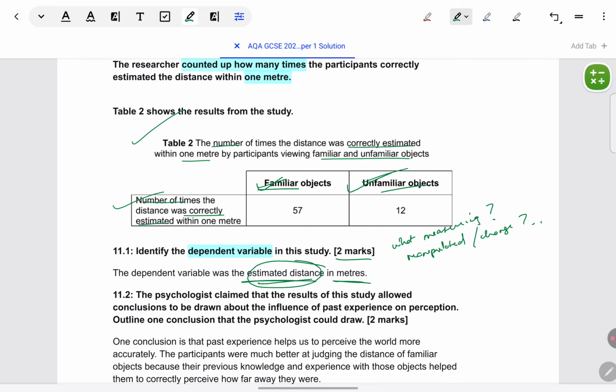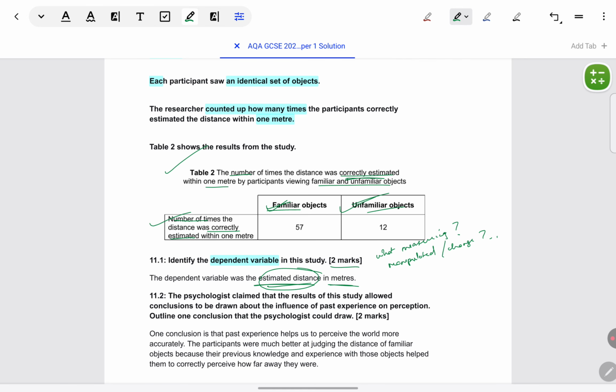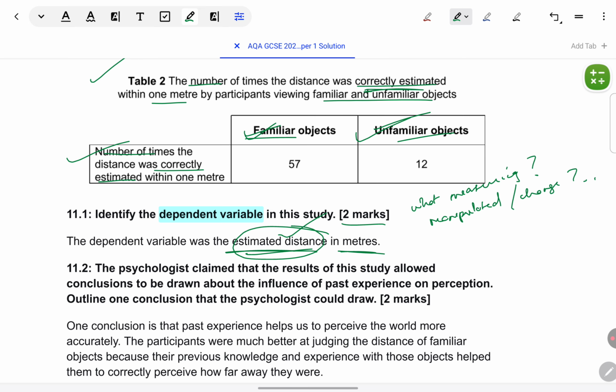So estimated distance becomes the DV. Or simply, if you think, what did the researcher measure? He measured how correctly participants were estimating object distances. Either way, the answer comes to estimated distance. Now, because it is worth 2 marks, we can't just leave it at that. We have to give it in an operationalized form. We have to specify how exactly it was measured: in meters. The unit of measurement in which they had to estimate the distance was meters. So, 1 mark for correctly identifying, 1 mark for giving the operationalized definition.